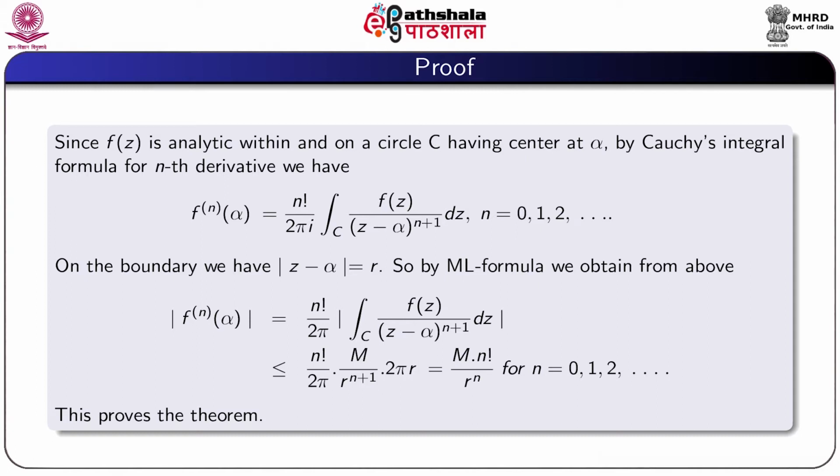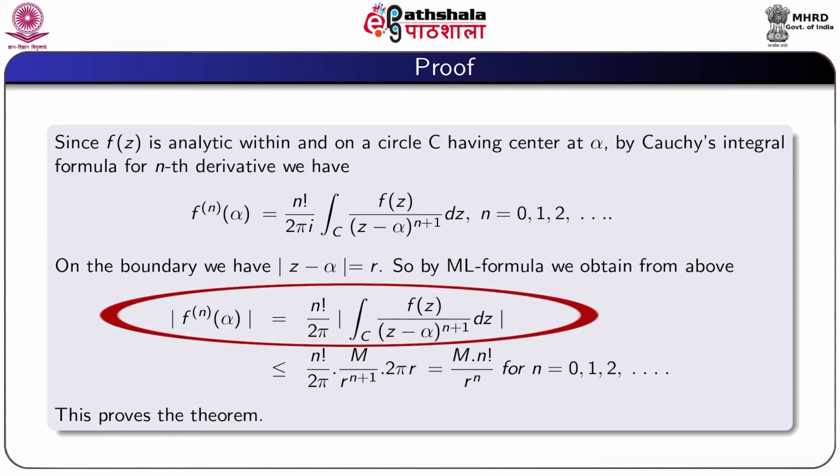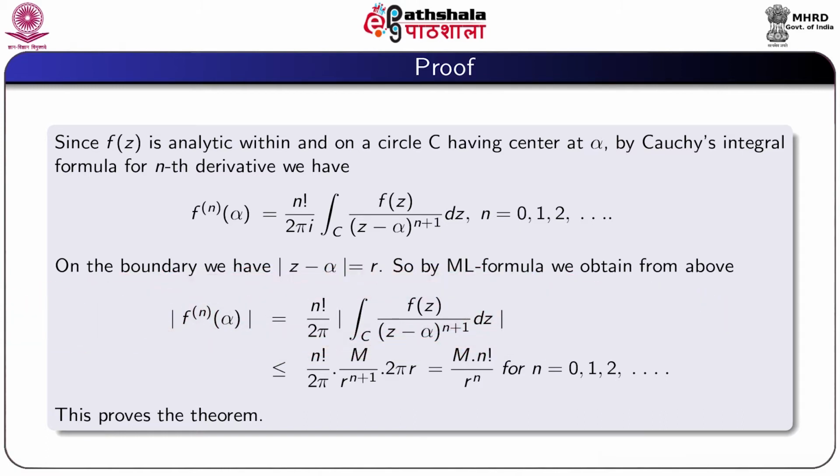So by ML formula, we obtain from above modulus nth derivative of f at alpha is equal to factorial n by 2 pi modulus integral over C f(z) by (z minus alpha) to the power n plus 1 dz, which is less or equal to factorial n by 2 pi into M by r to the power n plus 1 into 2 pi r, and this is equal to M into factorial n by r to the power n, where n is 0, 1, 2, etc. This proves the theorem.